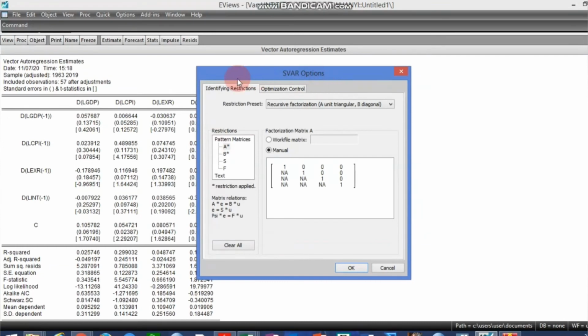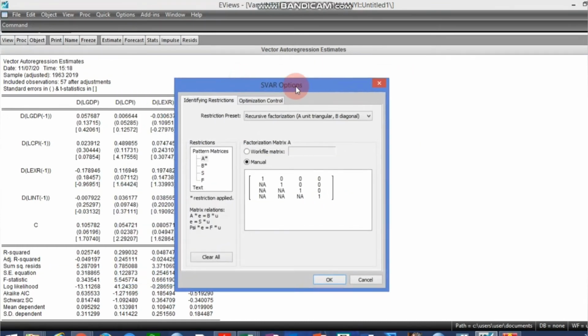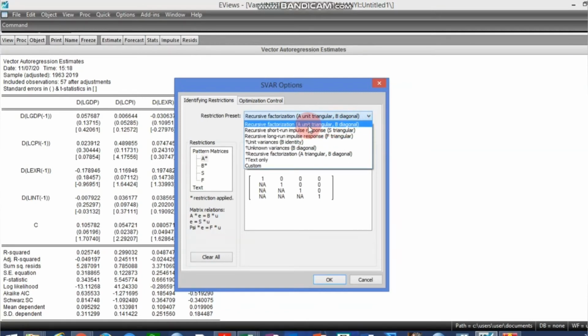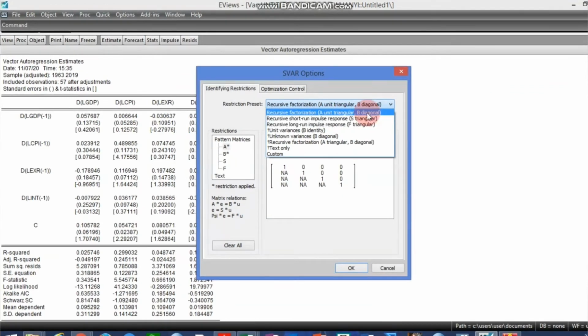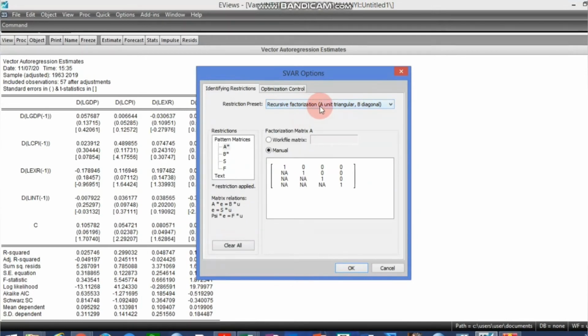Estimate structural factorization. At this point, you have certain options, whether you want to estimate recursive factorization, A unit triangular, B diagonal, which of course the first one is usually the one we normally go for, where you have A unit triangular matrix and B diagonal.